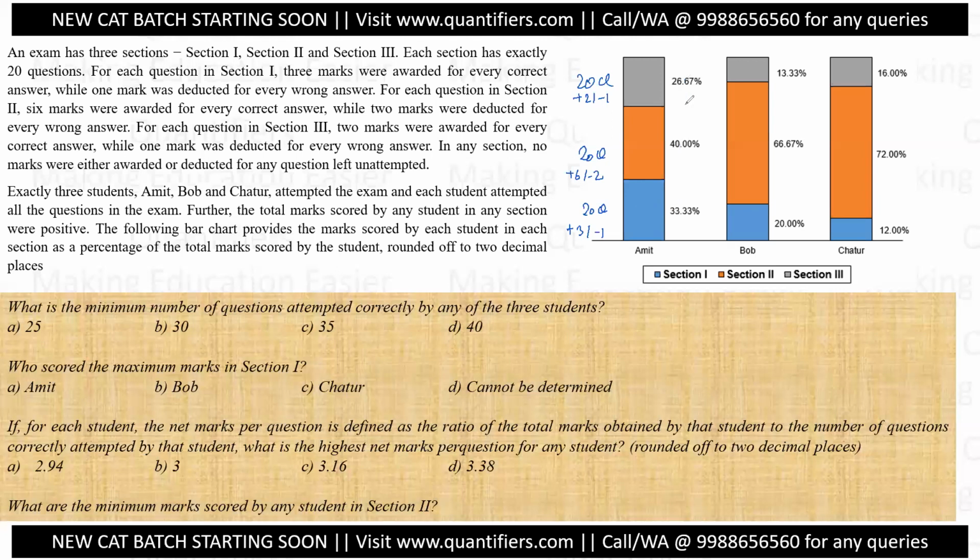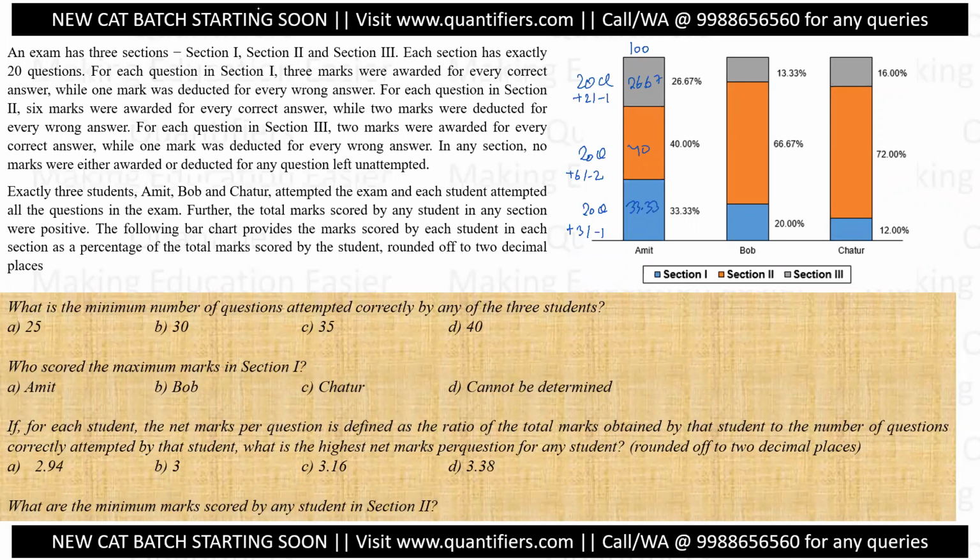All right. The following bar chart provides the marks scored by the student as a percentage of their total marks, in a specific section. What does that mean? If I assume that A is scoring 100 marks in totality, though this is not possible, just let us assume that if he is scoring 100 marks, then in first section there are 33.33 marks, in second there are 40, and in the third there are 26.67 marks. Chalo. So we have understood the set. Let's move to the part where we solve it and find the answers.